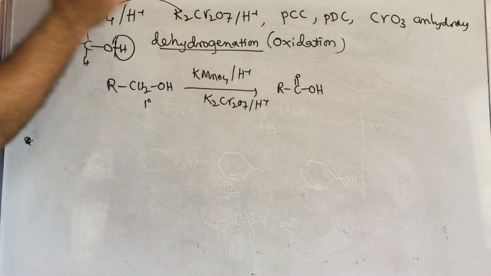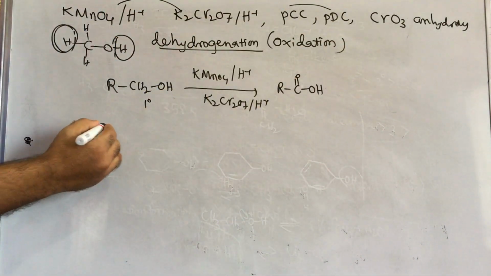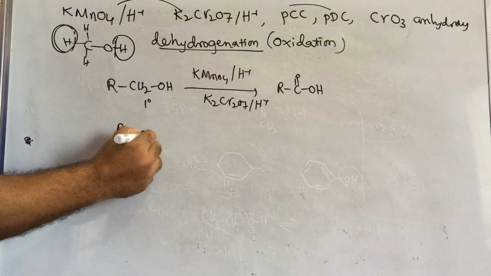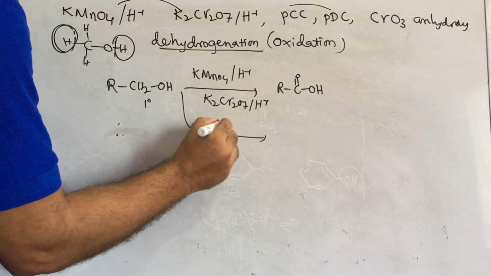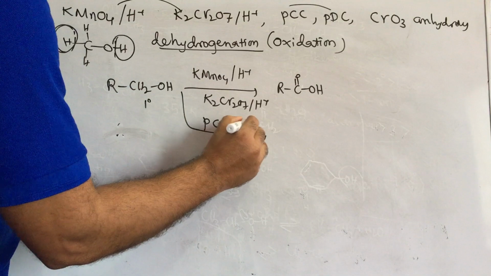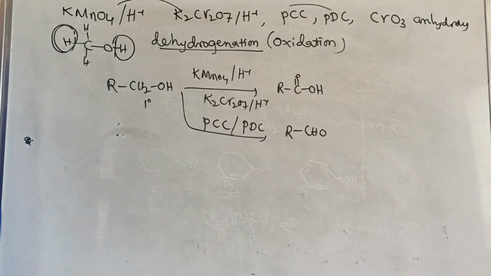These two are good oxidizing agents, while these two are mild oxidizing agents. If you take PCC or PDC, then the primary alcohol will be converted to RCHO, up to the aldehyde.